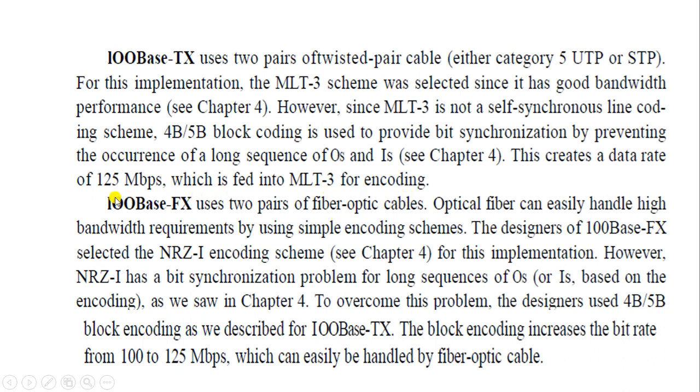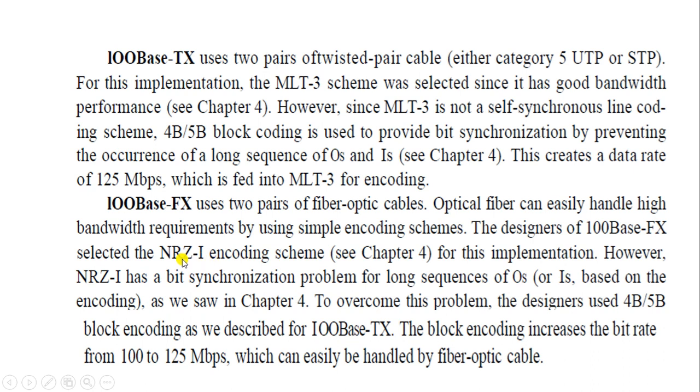Clear? Similarly, 100Base-FX uses two pairs of fiber optic cables. Fiber optic cables can easily handle high bandwidth requirements by using simple encoding schemes. So over here, the designers of 100Base-FX selected the NRZ-I encoding scheme, non-return to zero inverted, for this implementation.